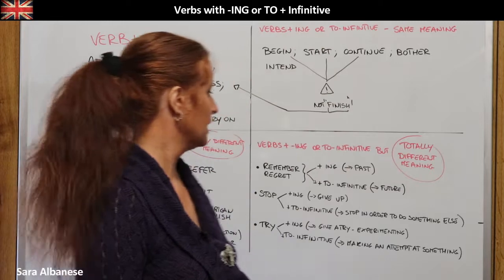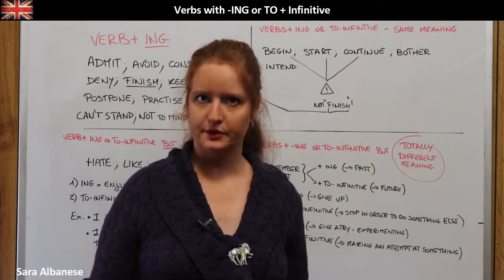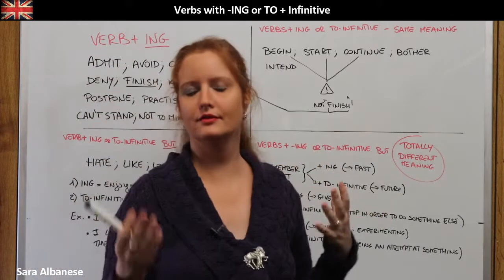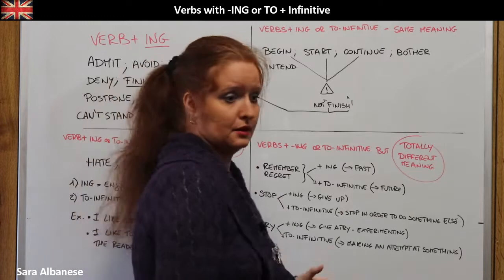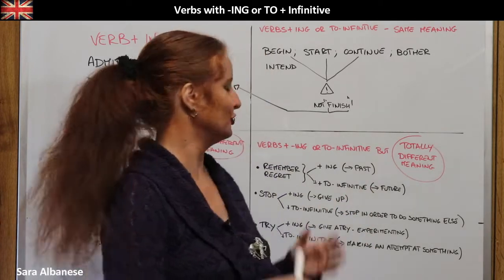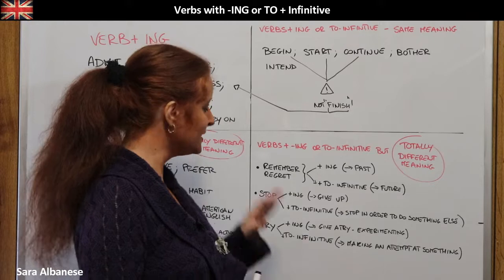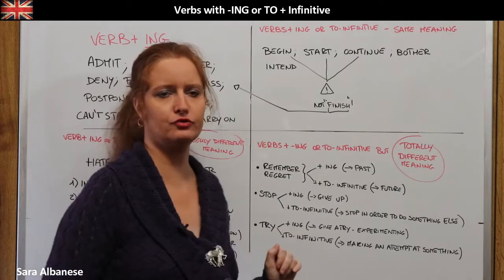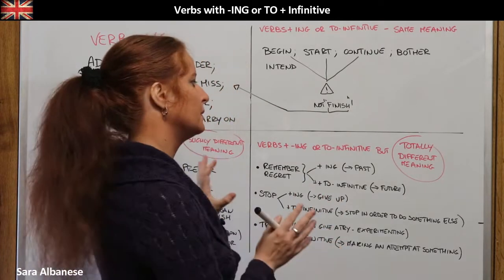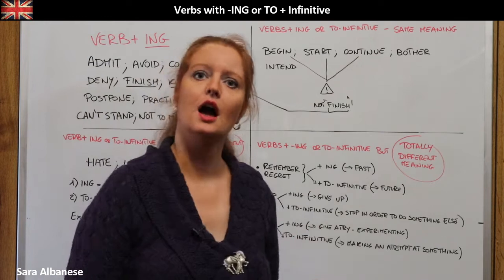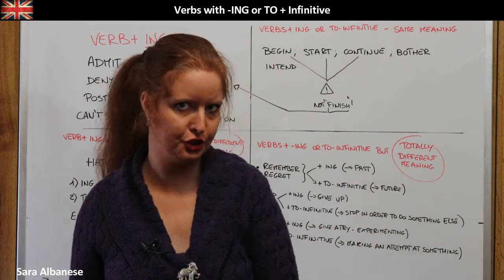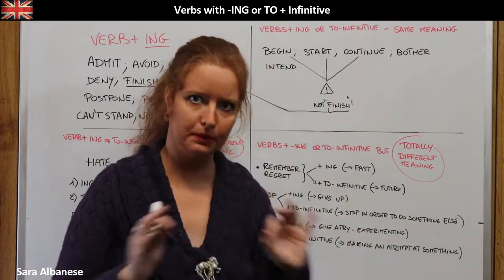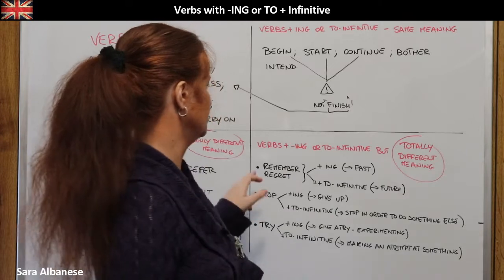Now, in this case here, we have no doubts. Okay, there is not a slight difference or something that depends on what we want to convey. There is either a right version or a wrong one. And especially I'm talking about these 4 verbs here: remember and regret, stop and try. In this case, they definitely can use either the ing form or the to infinitive form, but the meaning is completely different.